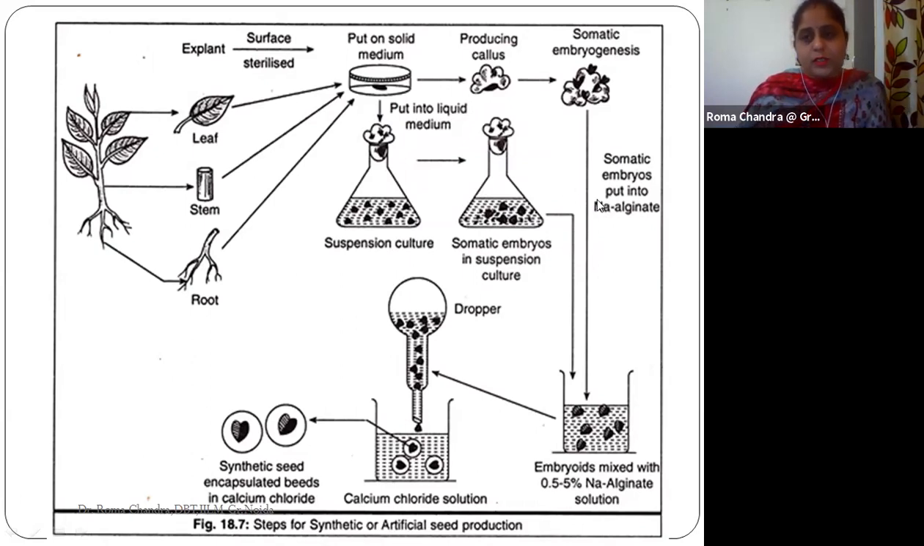And then we need to put these embryos into the sodium alginate environment. What we will finally get are the embryoids, and they will get mixed with this sodium alginate solution. This is used for encapsulation of the embryoid, and we will pour this solution into the calcium chloride solution. It will help prepare a bead-like structure, and we will have these synthetic seeds, or artificial seeds, in the encapsulated bead in the calcium chloride solution. So this is all about the artificial seed, how we prepare the artificial seeds.